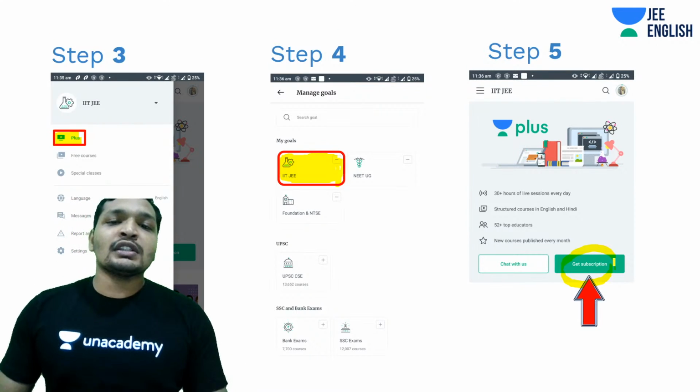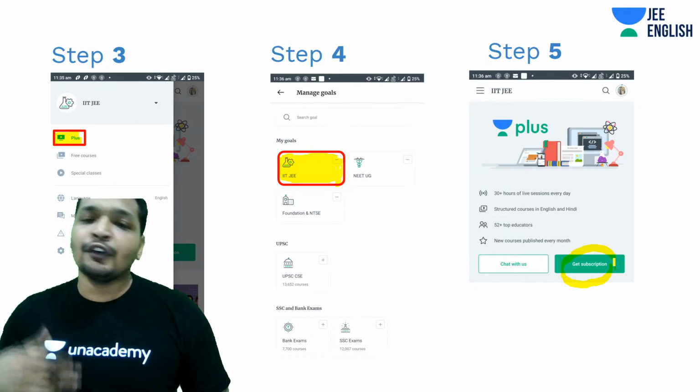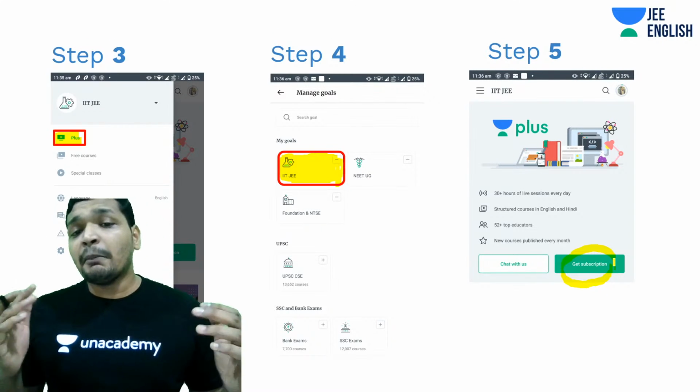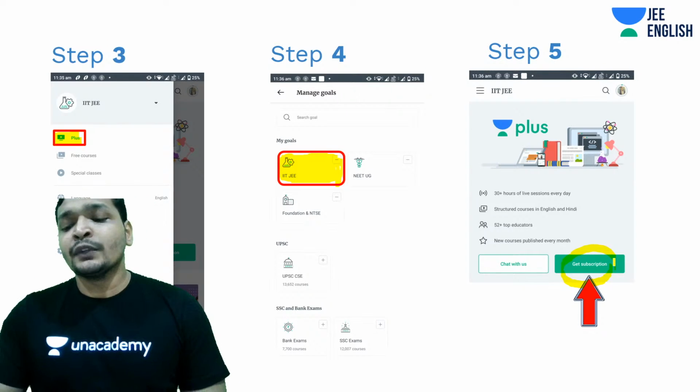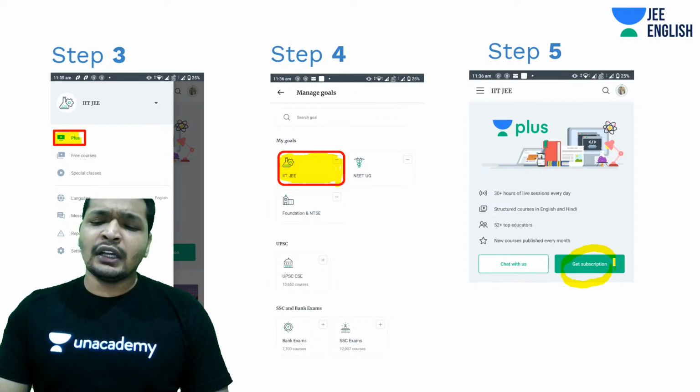I mean, you get all the concepts for free of cost on many Unacademy channels, and for JEE preparation, you get it on JEE English. But students, do remember, you need to practice tests. That is very, very, very important, students. So that being said, also get your doubts cleared on time.